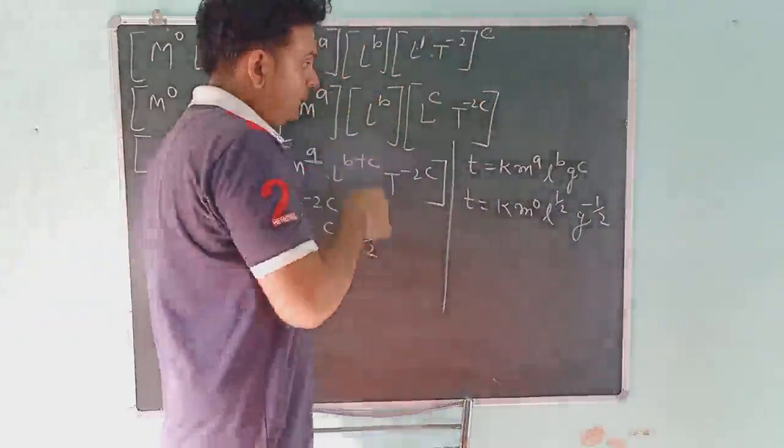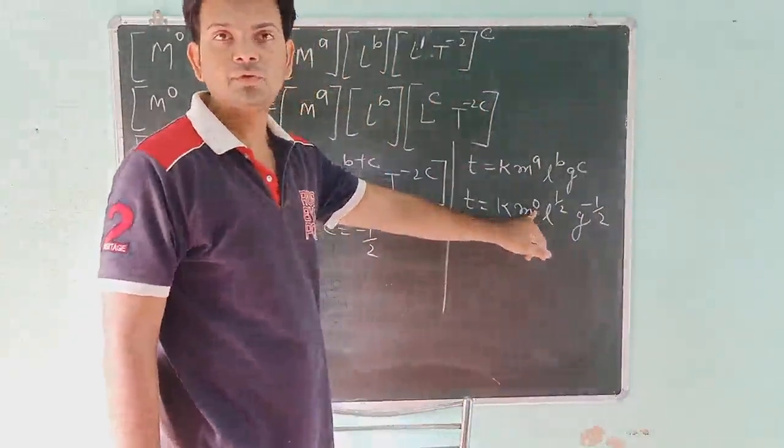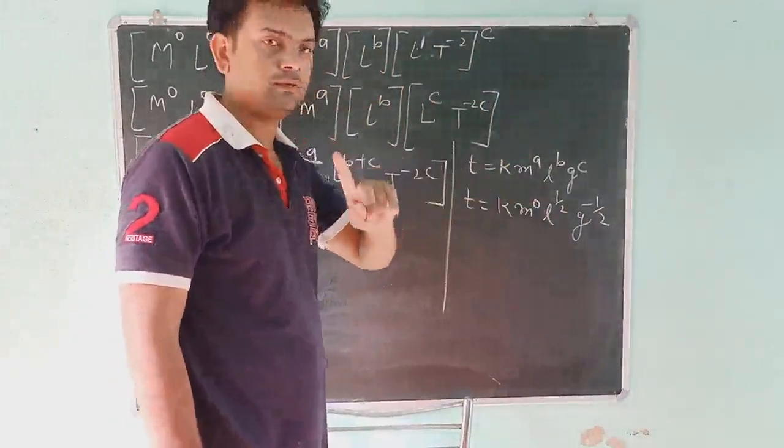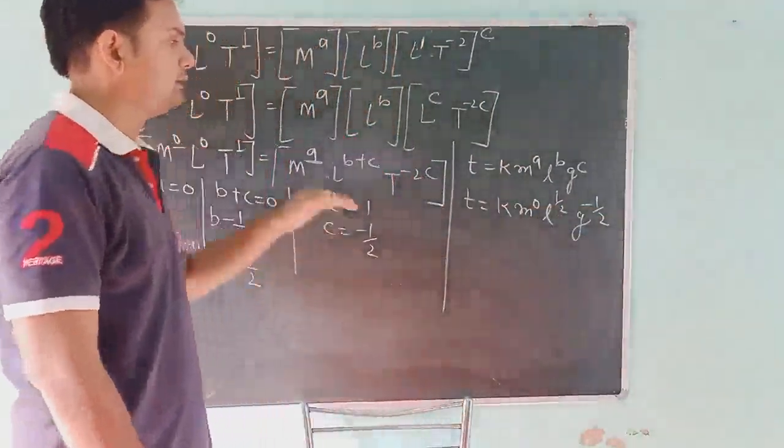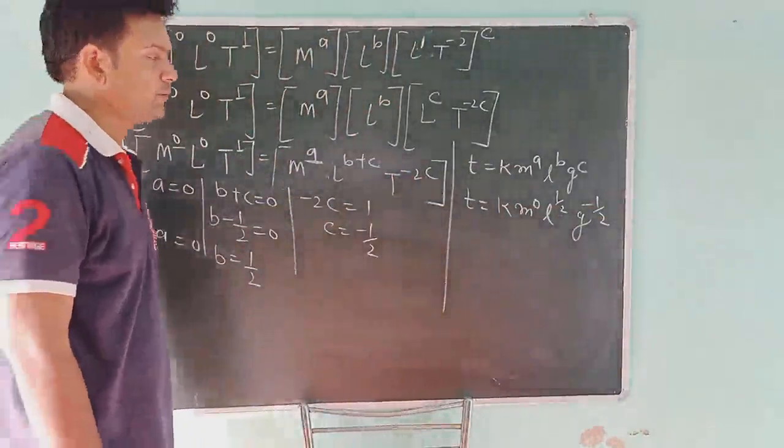Okay. Here you can see that the power is 0. So value of this quantity will be 1. And this is the negative power. When we take it downside, then it will be positive power.